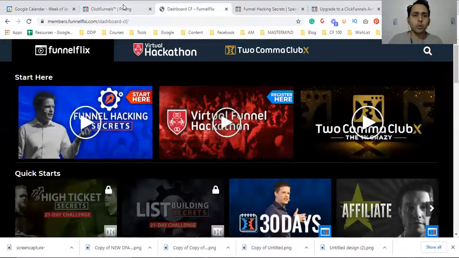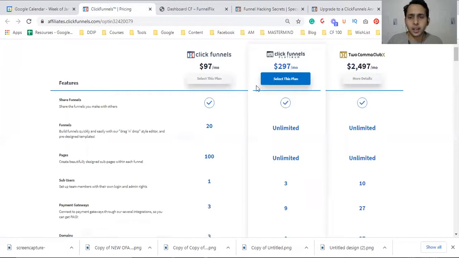Now let's go deeper into it: is it worth investing this much? I would say that ClickFunnels doesn't only build funnels, landing pages, and capture pages. It helps automate your sales process. It helps split test. Suppose you want to test which of two offers is working, you can do that.